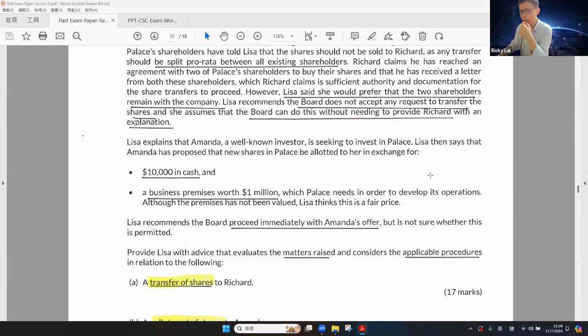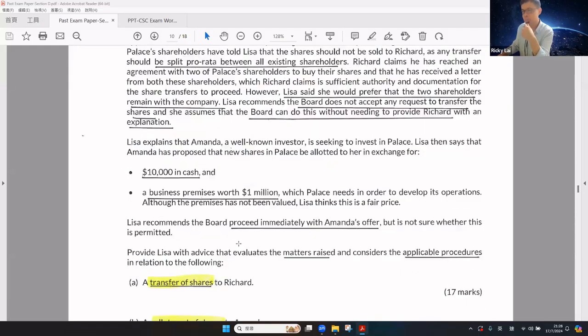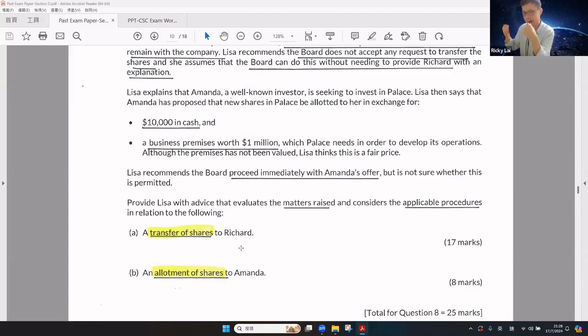November 2022. Okay, the question is quite straightforward because when you see everything highlighted, there is only transfer of shares and allotment of shares. Interestingly, even though they are the two means to increase the shareholding of shareholders, for transfer of shares the mark is 17 marks, while for allotment of shares the mark is only 8 marks. In other words, you are expected to write around 3 pages for transfer of shares, and around 1 to 1.5 pages for allotment of shares. So the question is very, very straightforward.